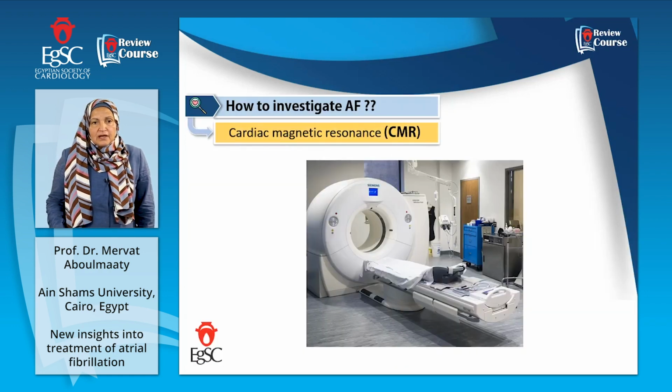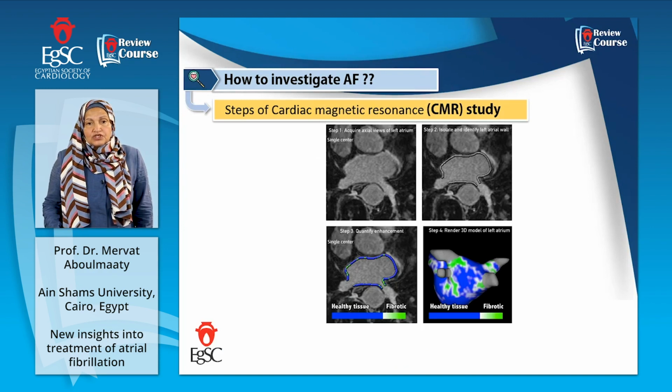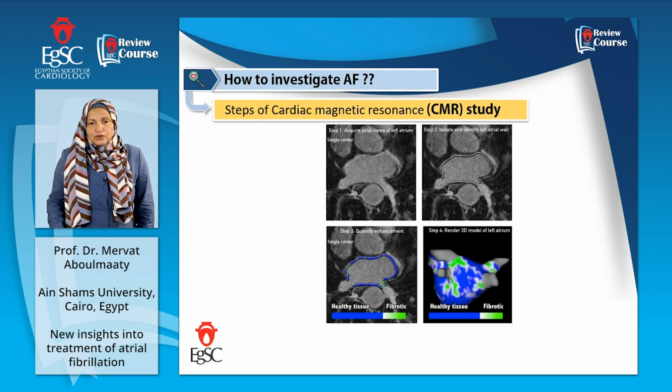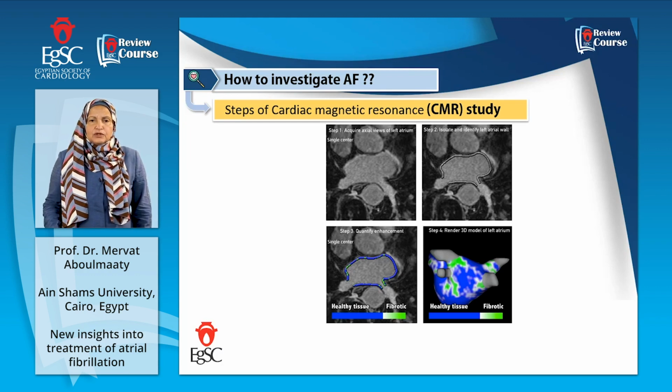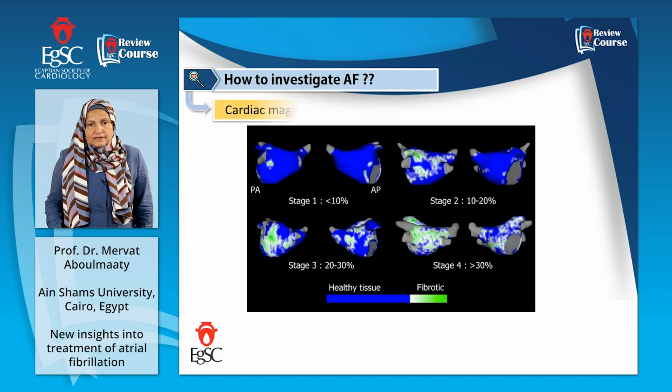Cardiac magnetic resonance is of utmost importance to check the extent of fibrosis in the left atrium, especially the posterior wall, which is an important part during ablation of AF. The blue is the healthy tissue, and the white-green is the fibrotic tissue.